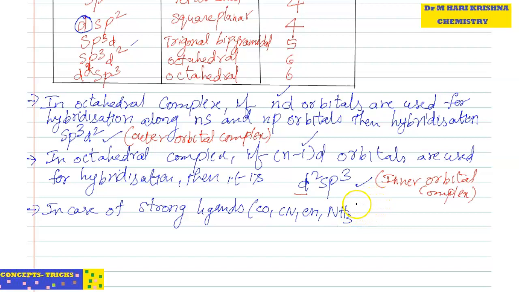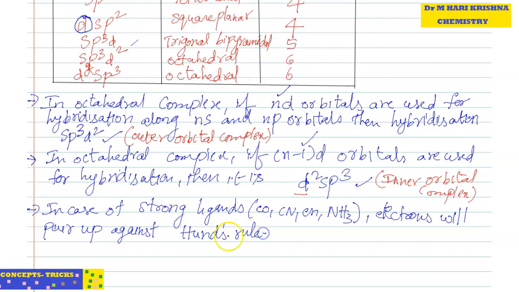These are the strong ligands. So in case of strong ligands, electrons will pair up, against Hund's rule.